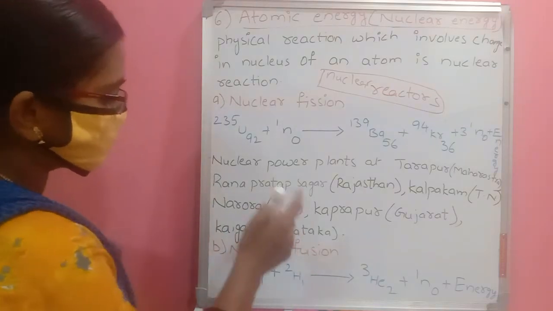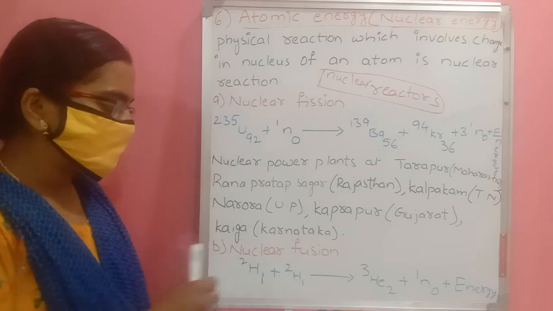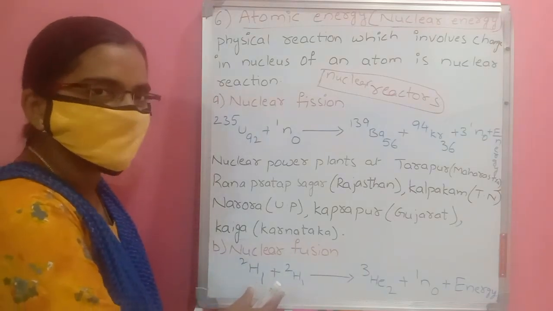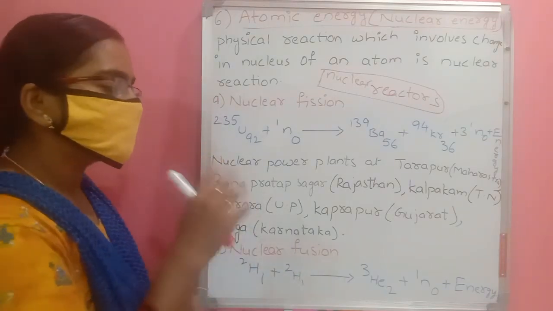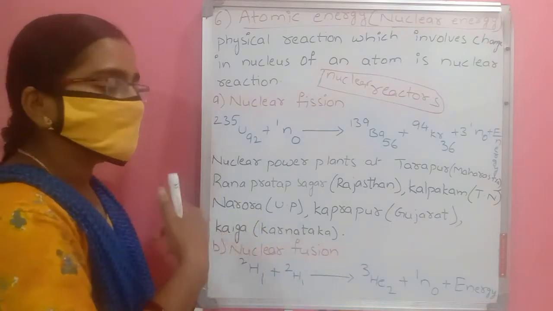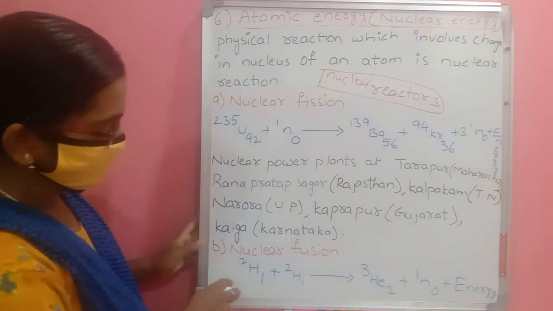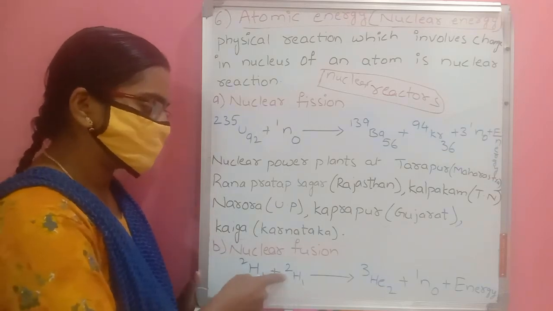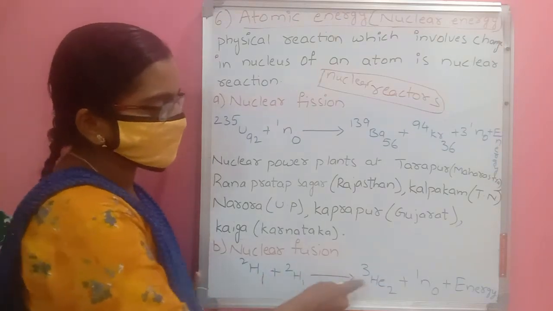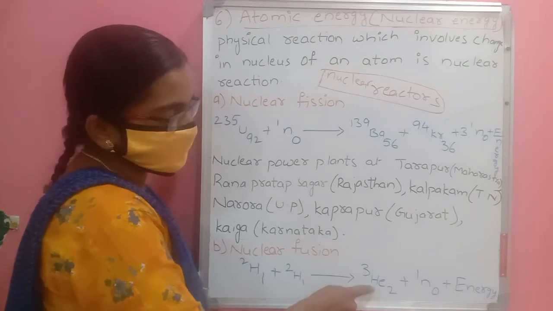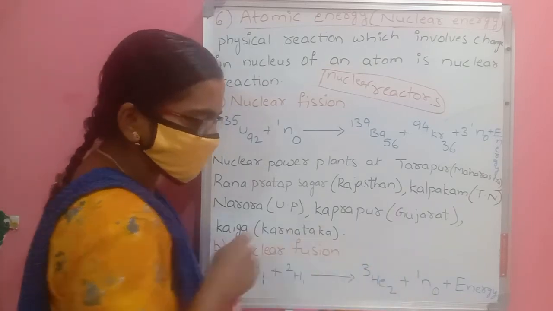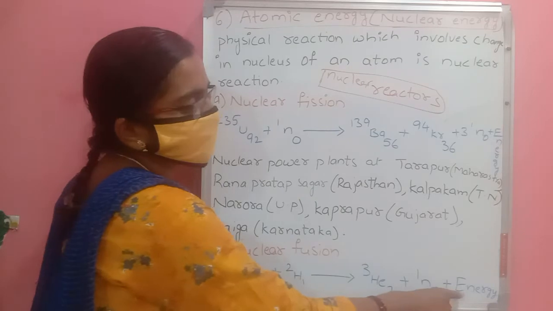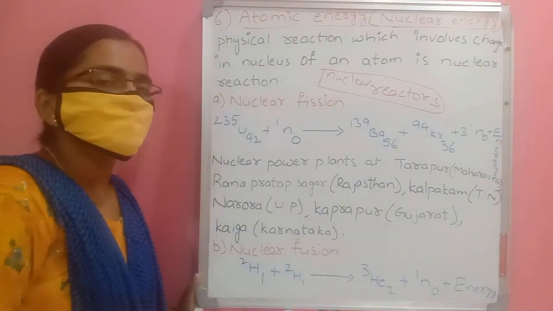Next, nuclear fusion. Nuclear fusion means light elements fuse, mixing to form a heavier element, and they also produce energy. Here deuterium, hydrogen 1H2 plus 1H2, these two react with one another and form helium 2He3, and produce one neutron and energy.